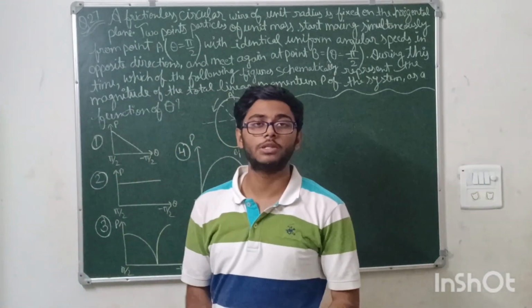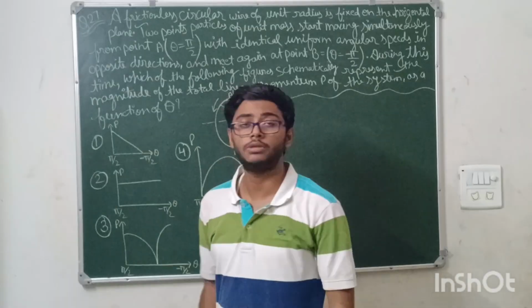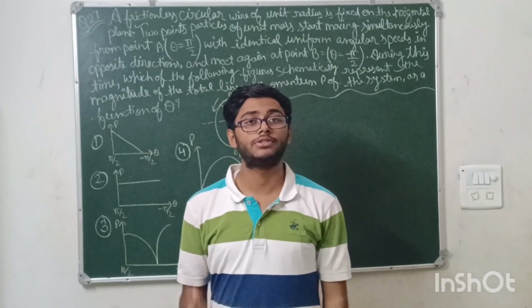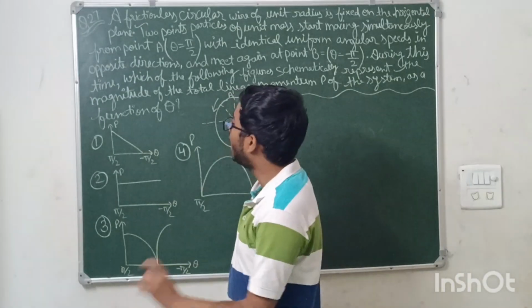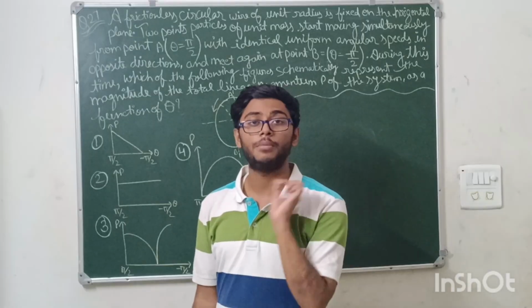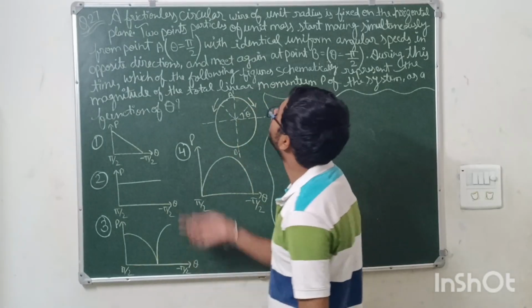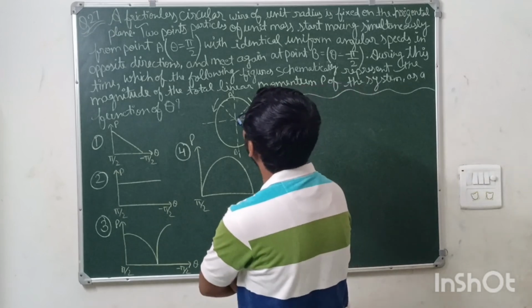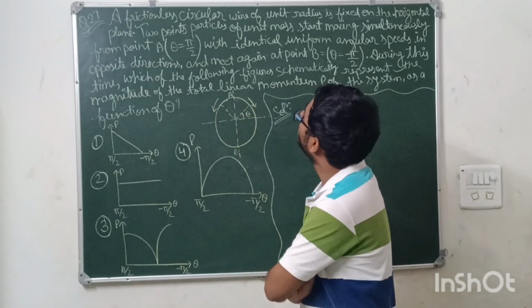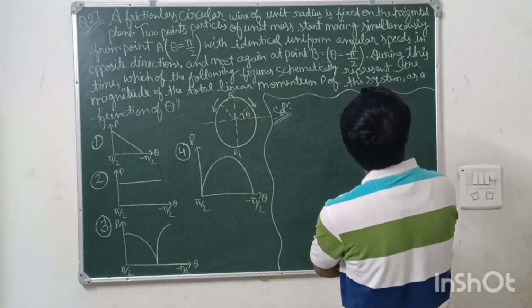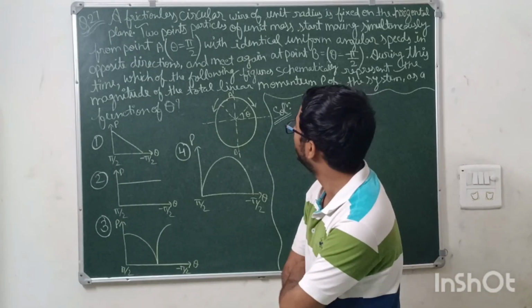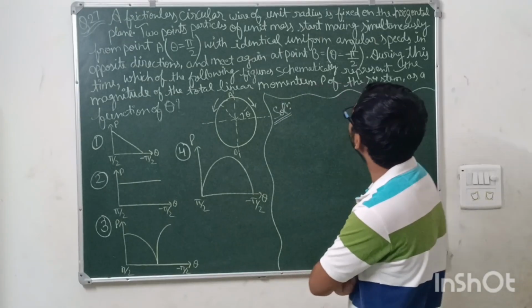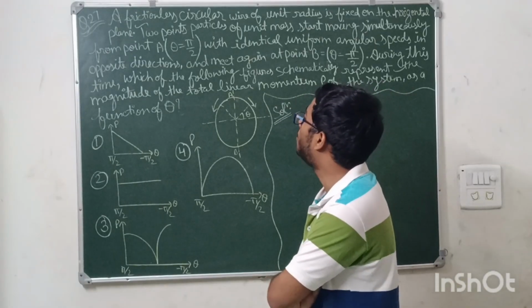Next question is also from the chapter rotational dynamics, and rotational motion has a very vast application and weightage in this paper. Okay, so the question is saying a frictionless circular wire of unit radius is fixed on a horizontal plane. This is the figure. Two point particles of unit mass start moving simultaneously from point A, theta is equal to pi by 2, with identical uniform angular speeds in the opposite direction,